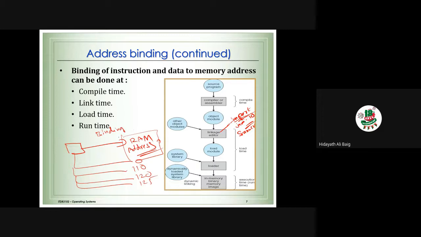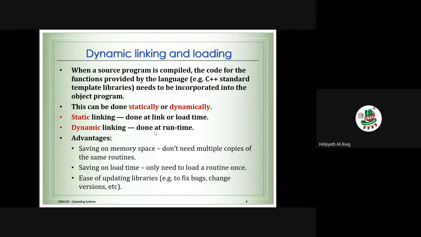What is binding? Making a connection between our program to the actual address of the computer. It does not happen one time. It happens at various times: compile time, link time, load time, run time. When the source program is compiled, the code of the function provided by the language, that is C or Java, whatever it is, needs to be incorporated into the object program. I already told you about that.